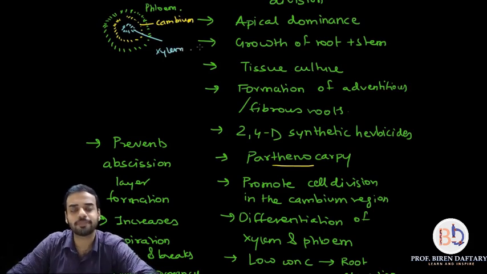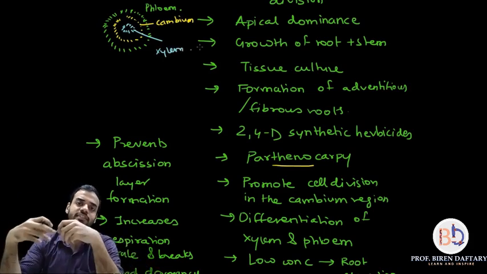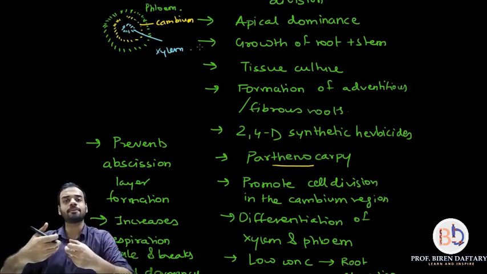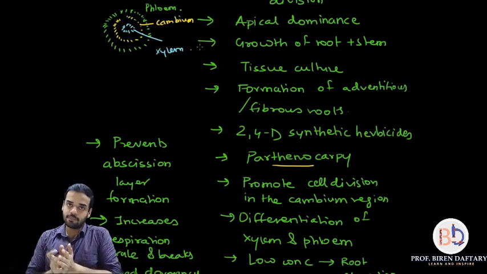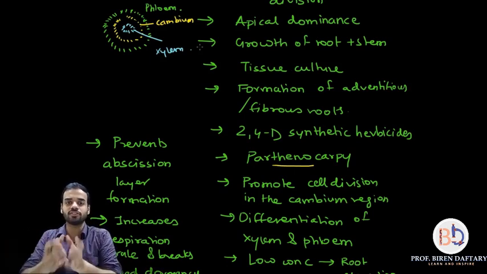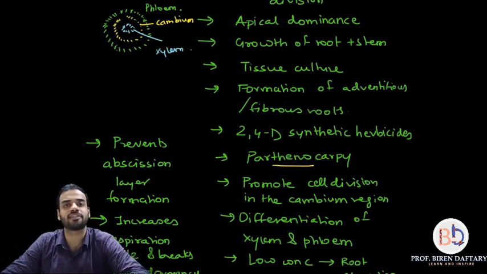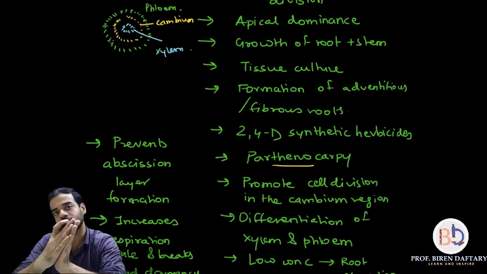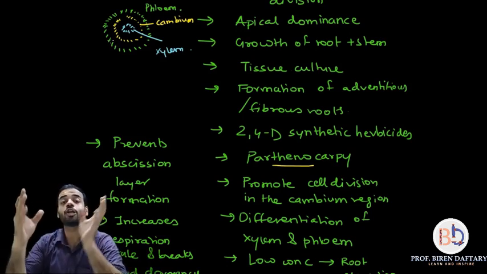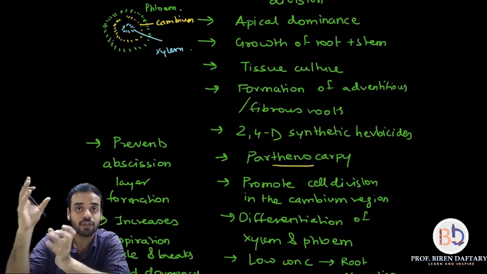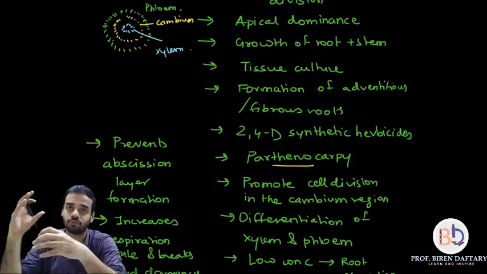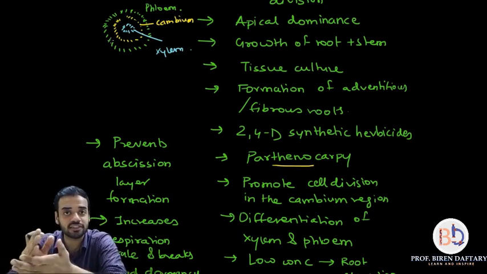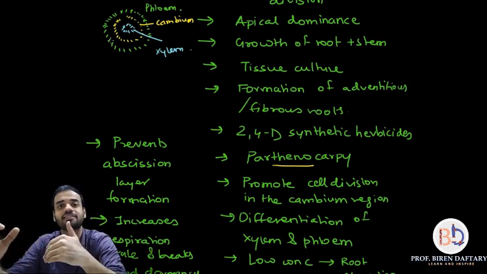So basically, auxins also cause an increase in growth of cambium. If the cambium increases in size, it will easily separate the xylem and phloem. See, if cambium is absent, then xylem and phloem are attached to each other, because cambium is present between phloem and xylem. So if auxins are causing an increase in division of cambium, obviously the phloem and xylem will be separated, so it causes proper differentiation of phloem and xylem. You can easily differentiate: this is phloem, this is xylem, and this is cambium. So it also causes division in the cambium, and hence it separates the xylem and the phloem.